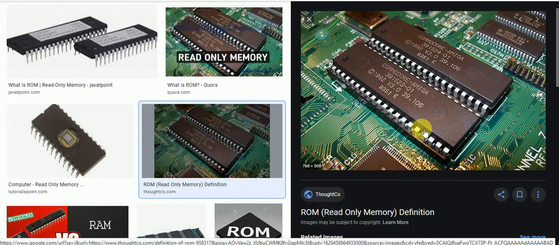Next, electrically erasable programmable read-only memory, EEPROM, chips can be reprogrammed and erased by electrical techniques.